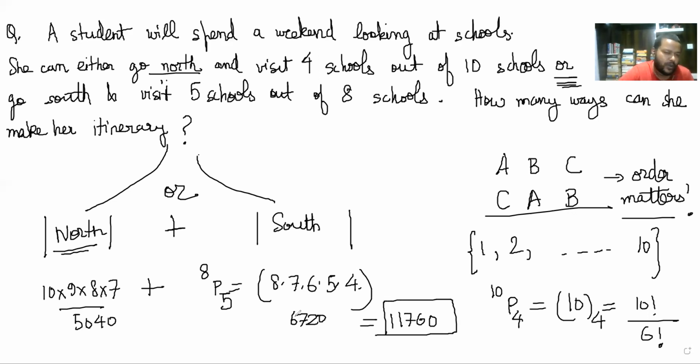So I hope you are understanding what is going on here. You first did the or, which is A union B. So you have two possibilities and you have to add the number of elements in each of those sets, right? And for the north set, you are selecting 4 schools out of 10 possible schools. And order definitely matters here. If you go to school A, B, C, D, you can also go in a different order, B, C, D, A. That's a different itinerary, right? And similarly, 8P5 for the south, right? So that is a simple application that should reinforce what we have just learned in this video.